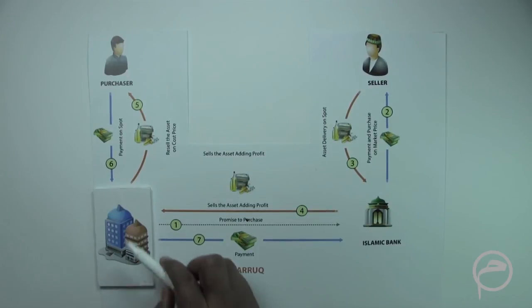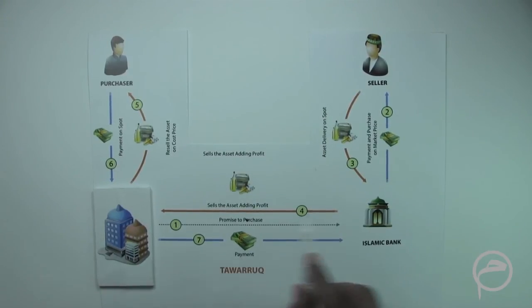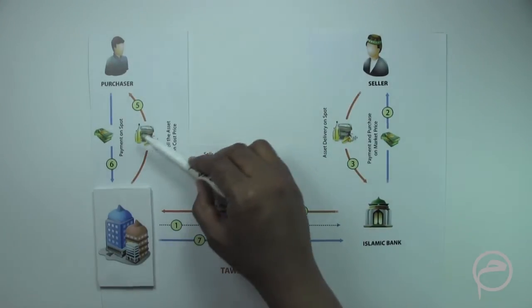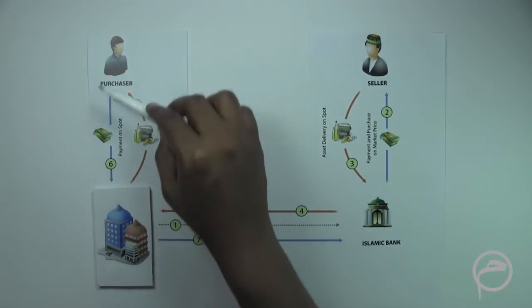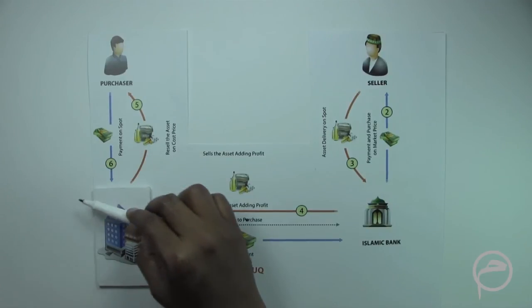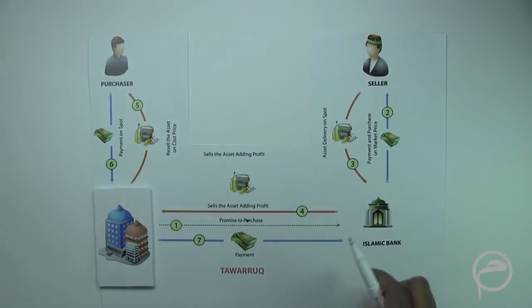The third point is that when the company has purchased the assets through a Murabaha, the company should not appoint the Islamic bank as its agent to sell these commodities to a third party purchaser. So the company either should sell directly, or should appoint another agent to facilitate selling it to the purchaser, but it should not appoint the Islamic bank.